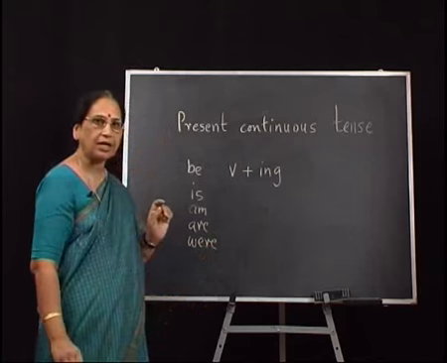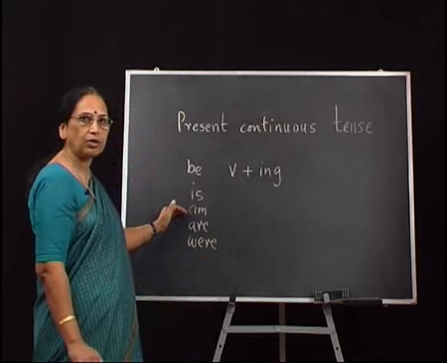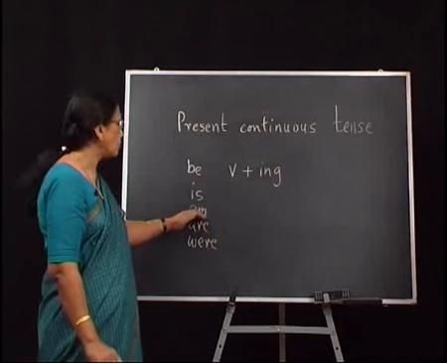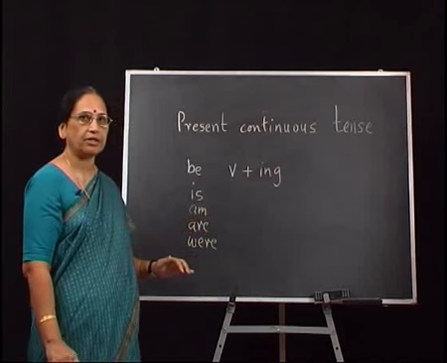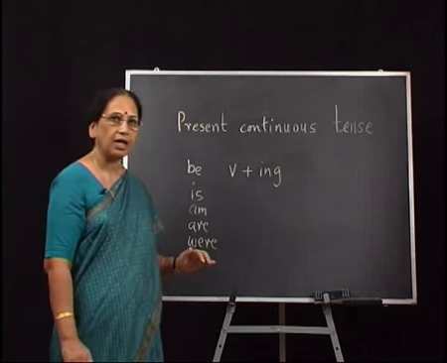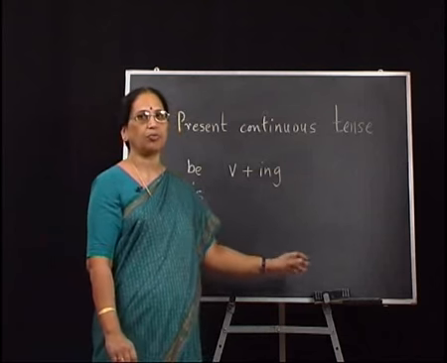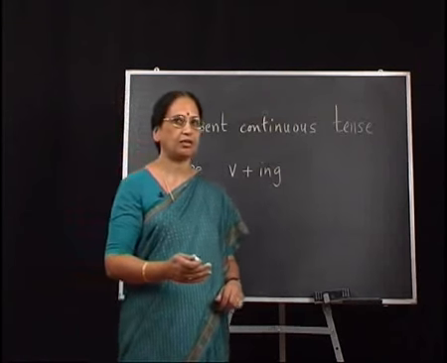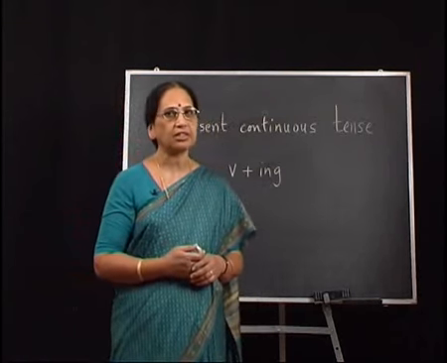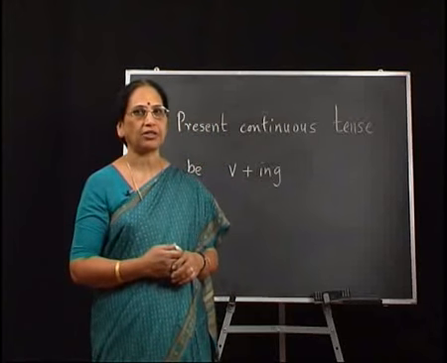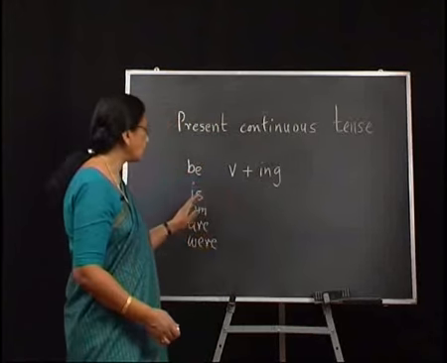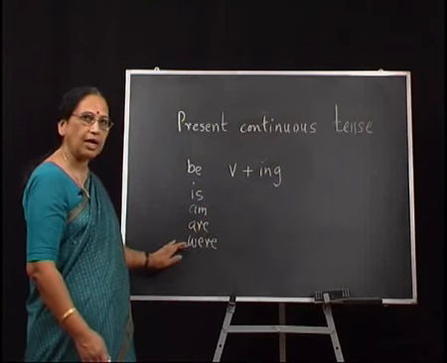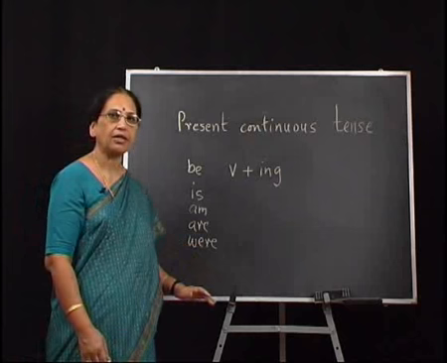So when I say I am standing at the board, I have used this helping word, which is also called the auxiliary. Remember, I cannot say I standing at the board. That would not be correct. I cannot say you listening. Though the meaning is clear, these sentences are said to be ungrammatical. We need to use the helping word is, am, are, were according to the person and the number.